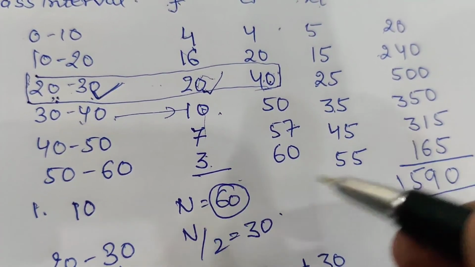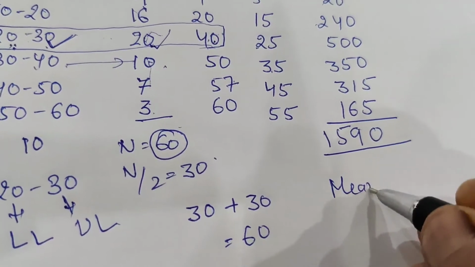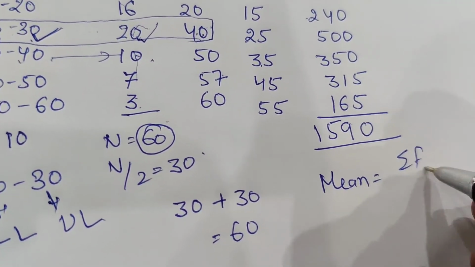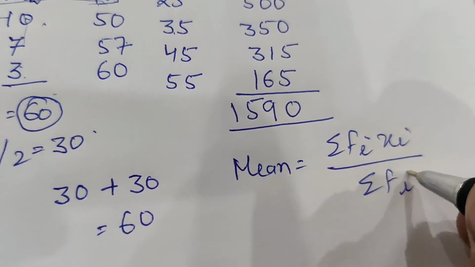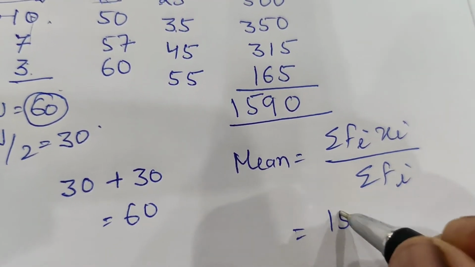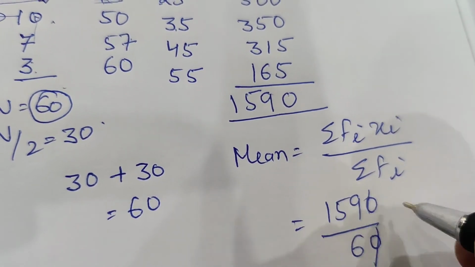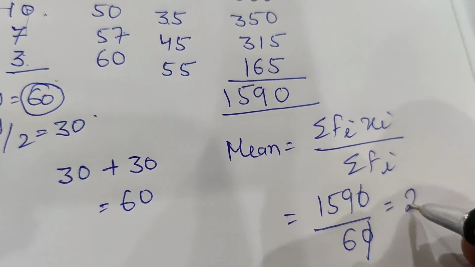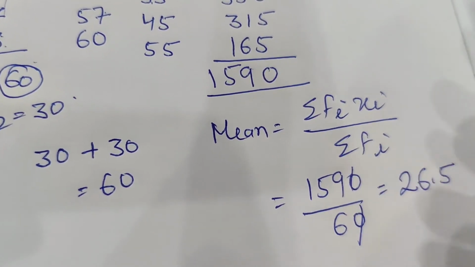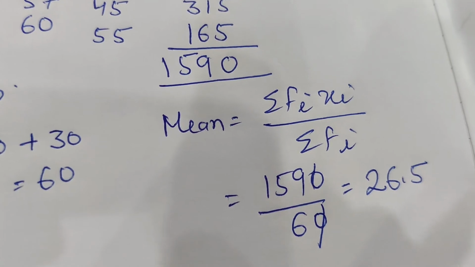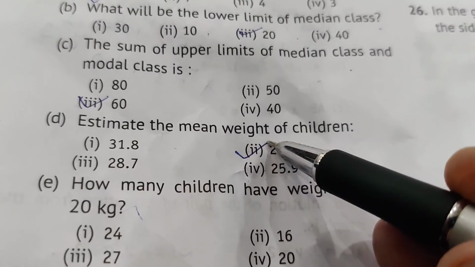We know that sigma f is 60. Now mean equal to sigma fi xi upon sigma fi. It means 1590 divided by 60. Cancel 0, or just divide by 6. 26.5. This is the mean weight. The right option is 26.5.